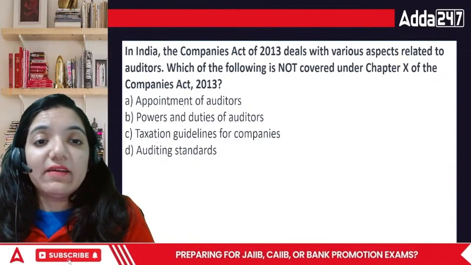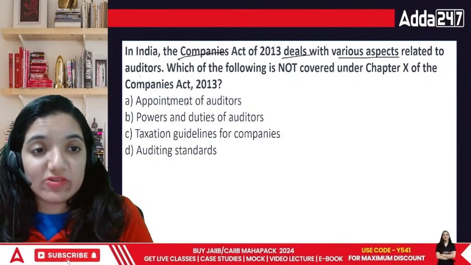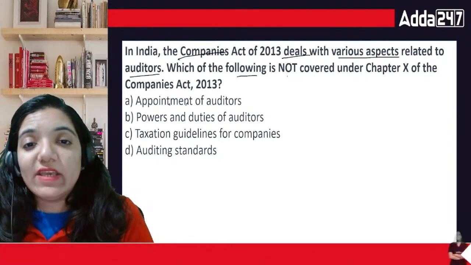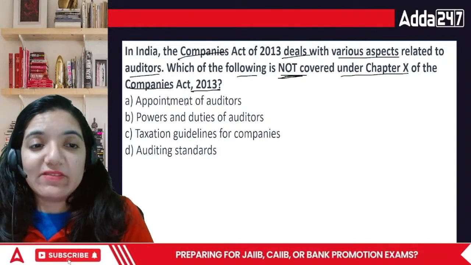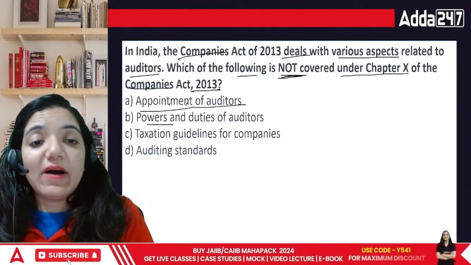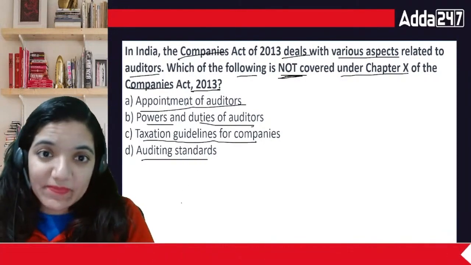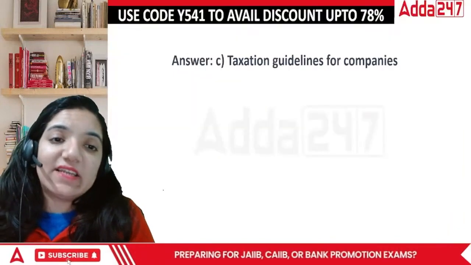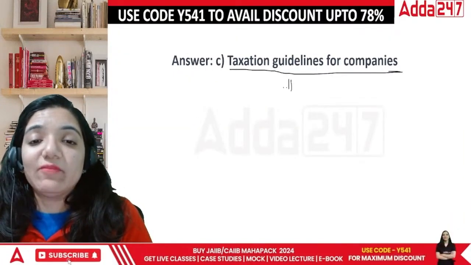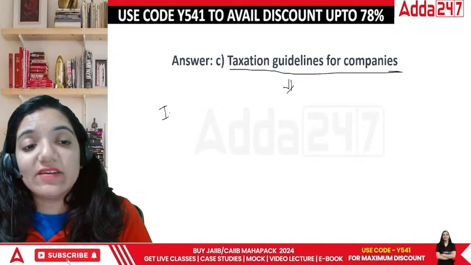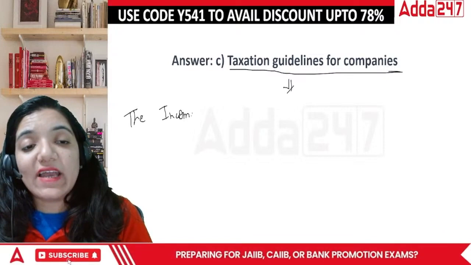Then in India, the Companies Act 2013 deals with the various aspects related to the auditors. Which of the following is not covered under Chapter 10 of the Companies Act 2013? Appointment of auditors, powers and duties of auditors, taxation guidelines for companies, or auditing standards. When we talk about the Companies Act, it does not cover taxation guidelines for companies. Why? Because this is covered under the Income Tax Act